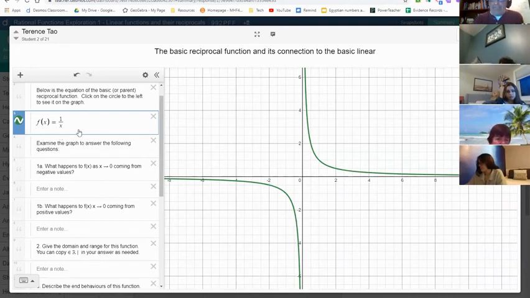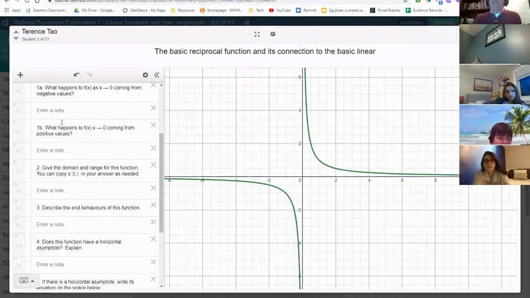That's kind of where the asymptote comes from. So when x approaches 0 coming from negative values, what does the function approach? Positive infinity, negative infinity, 0? I just want you to think of it like that.